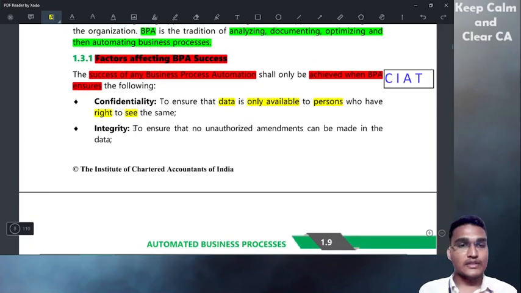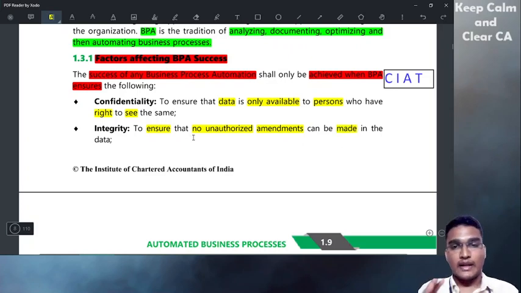And the entire systems and the processes they have automated should be properly integrated. That should have integrity. What is integrity? It ensures that no unauthorized amendments can be made in the data.